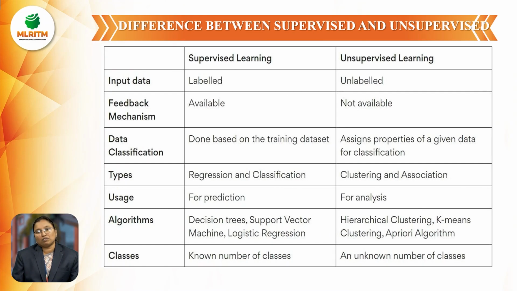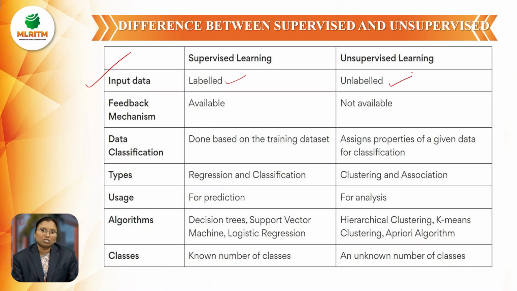So what is the difference between supervised and unsupervised learning? First one is the input data: how we are giving the input, labeled data or unlabeled data. Supervised means labeled data, and unsupervised means unlabeled data.